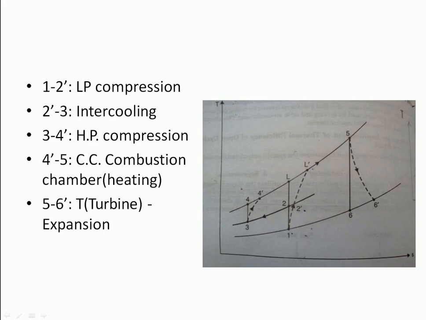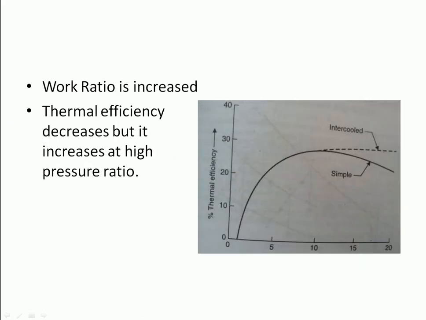Here process 1 to 2 dash is low pressure compression. Then 2 dash to 3 is intercooling. 3 to 4 dash is higher compression. 4 dash to 5 is the combustion chamber, where we add heat. Now process 5 to 6 dash is expansion, which is done in the turbine.